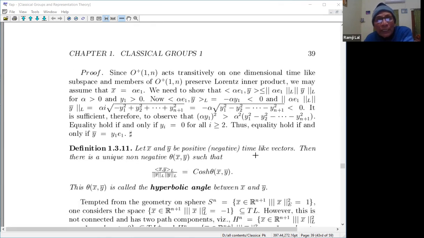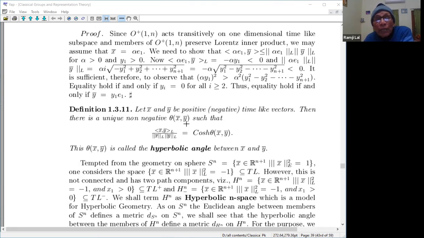You can see here that for x bar and y bar, this is greater than or equal to 1, and if something is greater than or equal to 1, you can always find an x such that cos hyperbolic of that positive x, which I'm taking to be theta xy, is equal to this. This is what is called the hyperbolic angle between x and y.